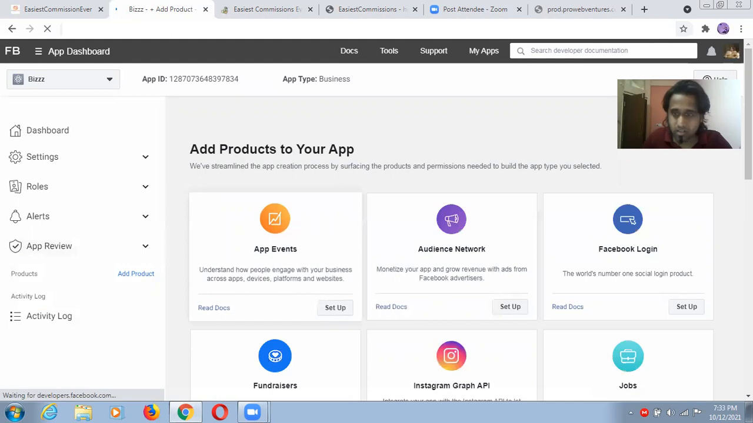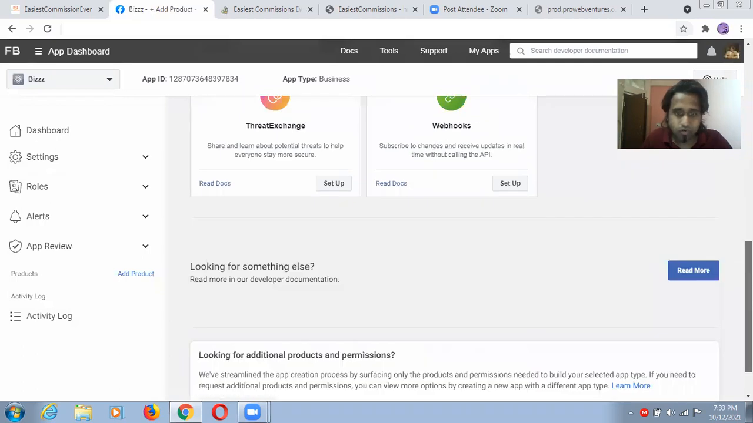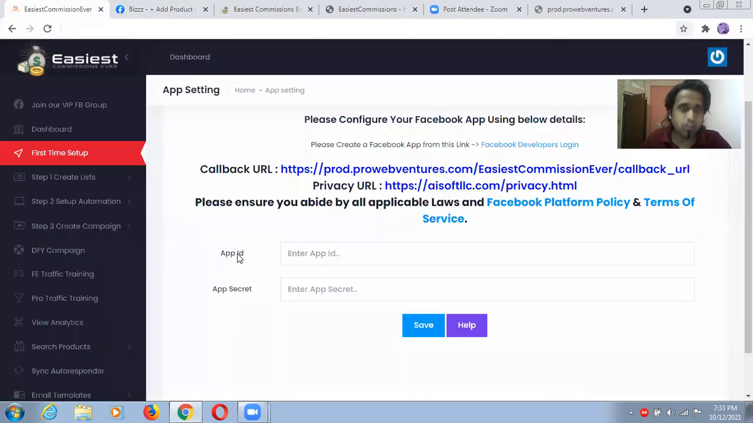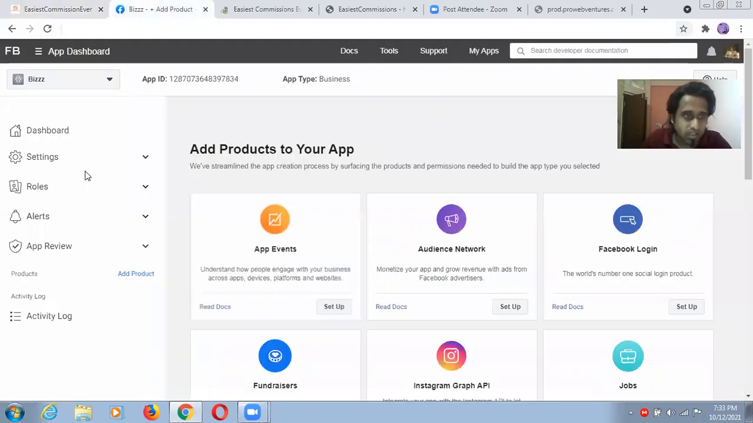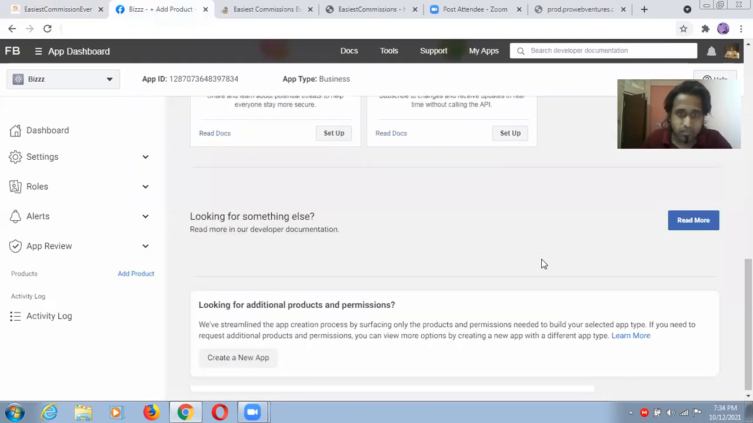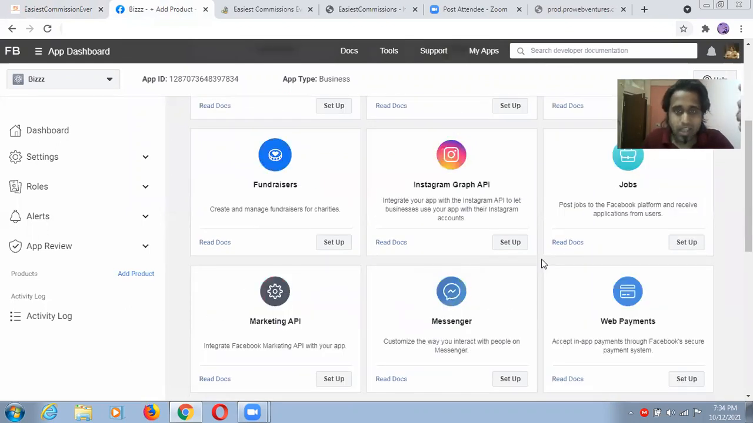So guys, if you will do all these things, this option will come in front of you. But guys, what I was looking for, we were looking for app ID and app secret, but here how we will get that? App event, everything we need to set up, guys. It will take too much time, guys. Okay, only for two things I came here.